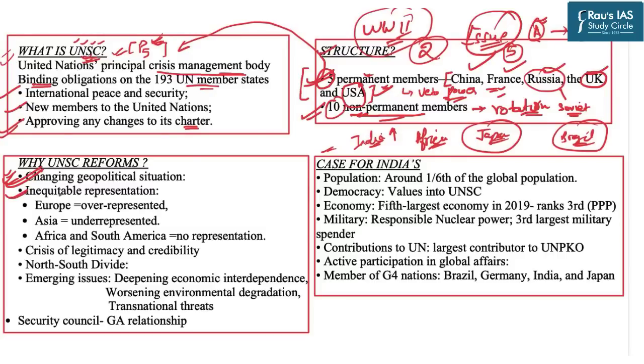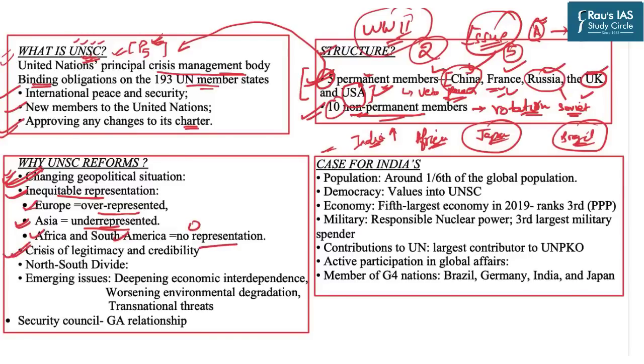The second important thing is that if you closely understand this membership, only one country, that is China, is from Asia, right? So there is inequitable representation. Europe is overrepresented because Europe as a continent is very small and it supports a very minuscule share of world population. But if you see the countries, we have France and the UK from Europe. Then Asia, we have discussed, is underrepresented because Asia is a very huge continent, but we have just one representative, that is China. And Africa and South America, so large continents, but they have zero representation.